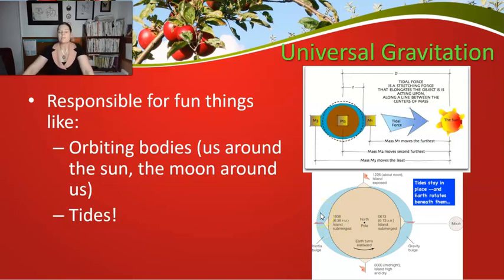Now, because these are bulging, it's water, it flows, that's going to leave low areas perpendicular to the line of the moon, or to the plane that we're on for those tides. So these are going to be the low tides, right? And then where the water's being pulled by the moon and then the Earth away from the water, that's going to be the high tide. And then the sun will also affect that. When the sun and the moon are actually kind of aligned, pulling on the same side, those are the highest tides of the year and the lowest tides of the year, right? Because it pulls a little bit more.